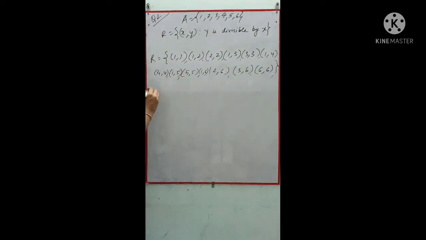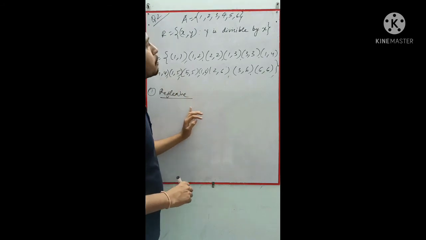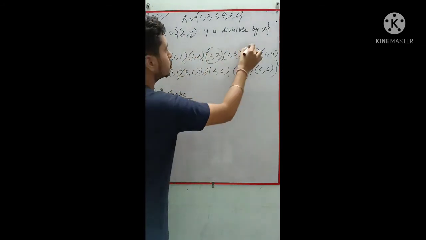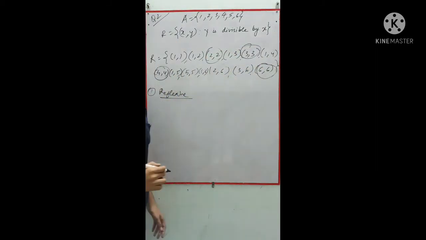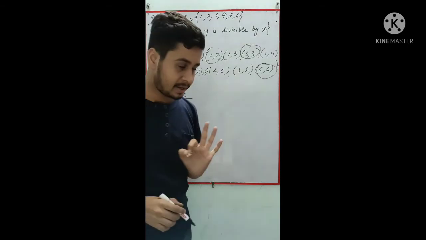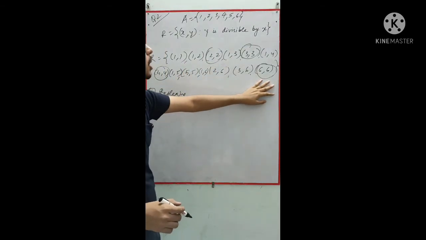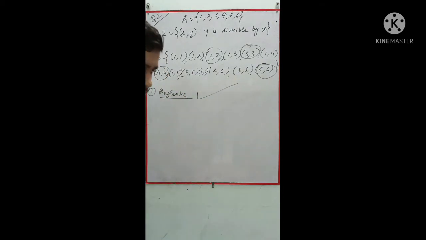Now we need to check whether it is reflexive or not. I told you, what do you mean by reflexive? If A is related to A, so can you spot A is related to A anywhere? Here you can see (2,2), (3,3), (4,4) and (6,6). At least one you must get. So we got the fourth relation here. So we can say this is a reflexive relation.